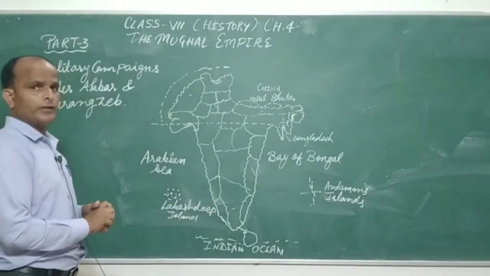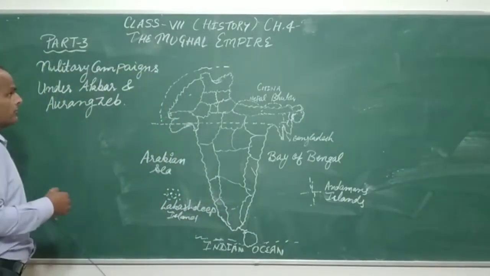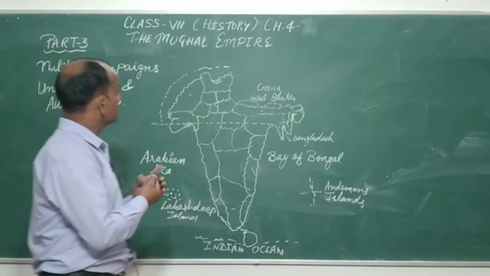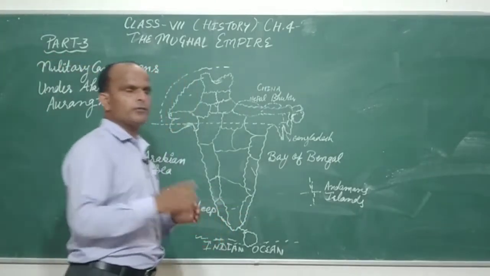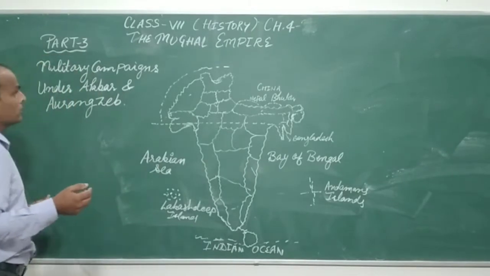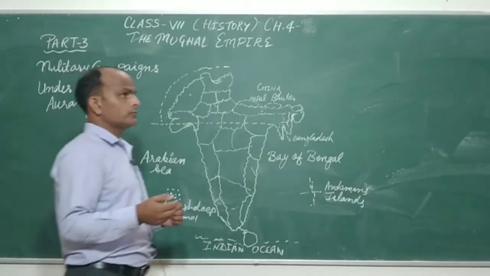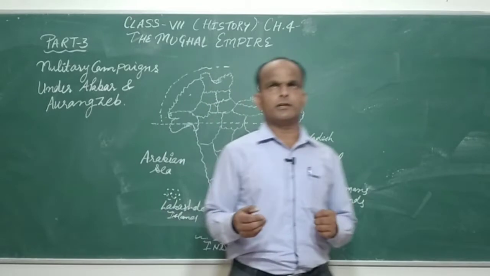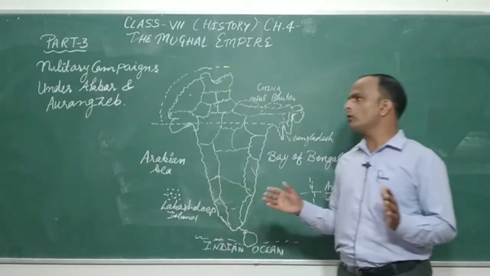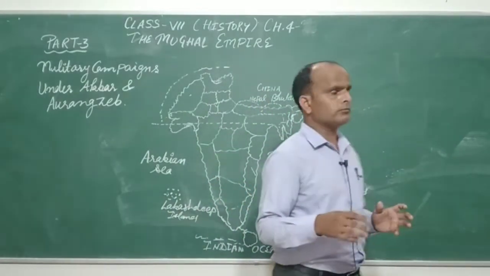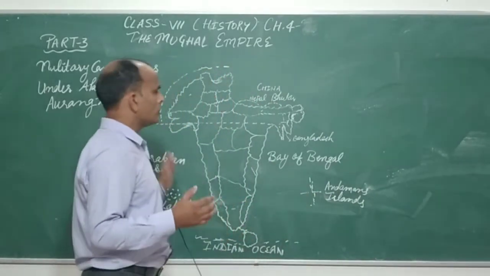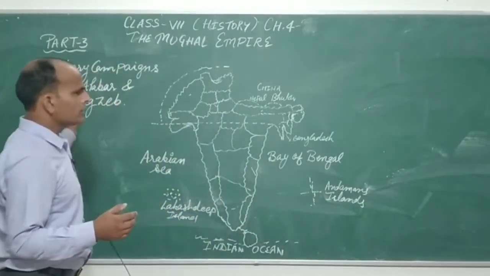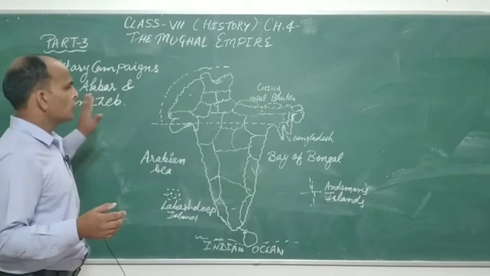So as you know, we are doing 7th class History, Chapter 4, The Mughal Empire, and before this video we have completed two videos and we are on part 3. In the two videos you have gone through how the Mughals established their supremacy over the subcontinent and which Mughal emperors ruled over India.